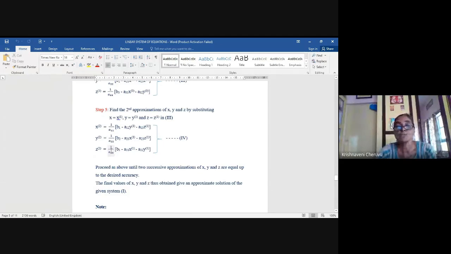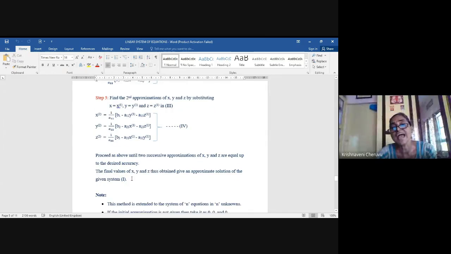How long do you have to proceed like this? Until you get two equal approximations in succession, girls. Suppose x bracket 4 is equal to x bracket 5, y bracket 4 is equal to y bracket 5, z bracket 4 is equal to z bracket 5, you can stop the iteration. After the fourth iteration, x, y, z are equal, so you can end.